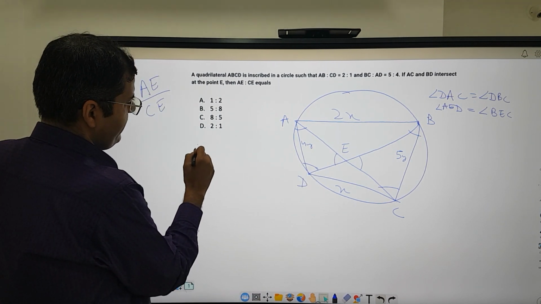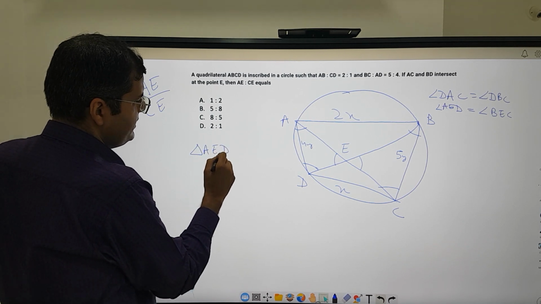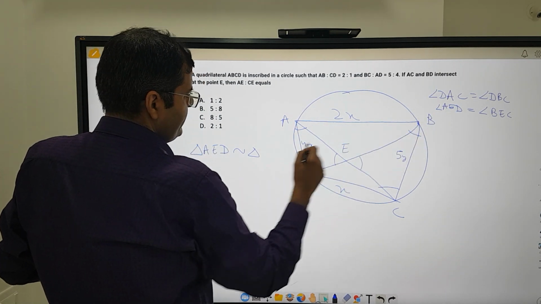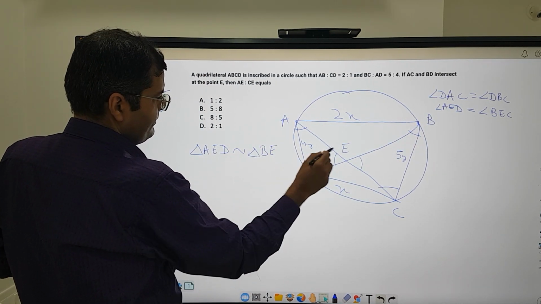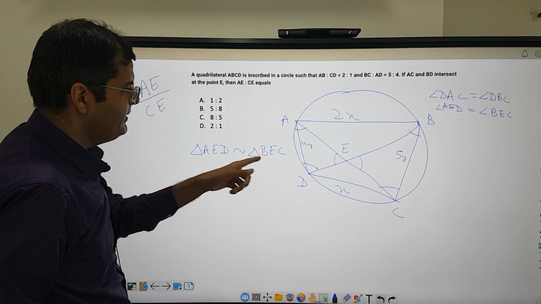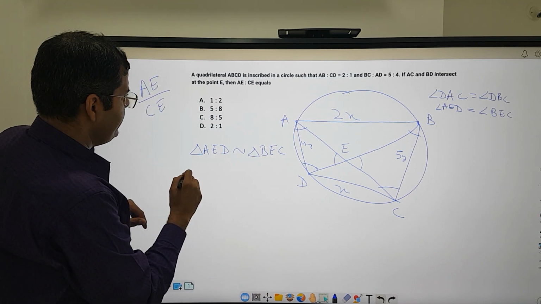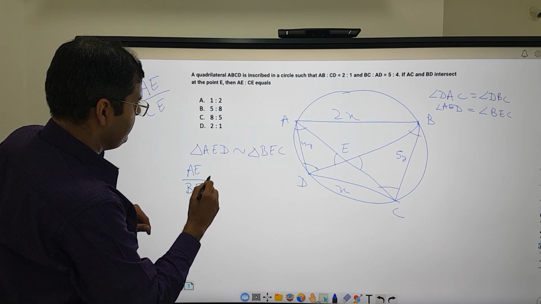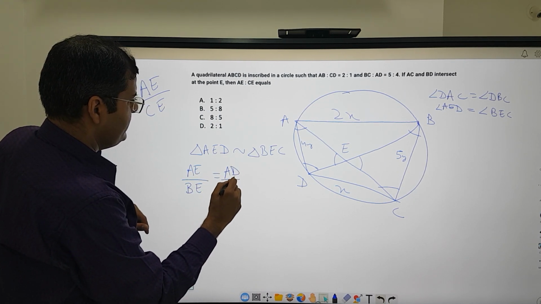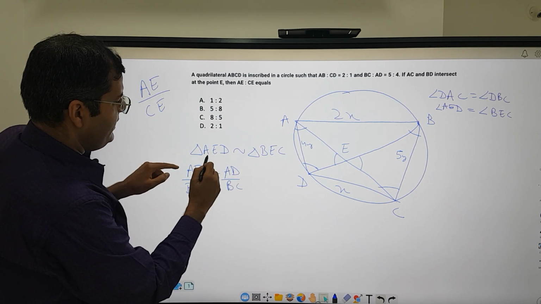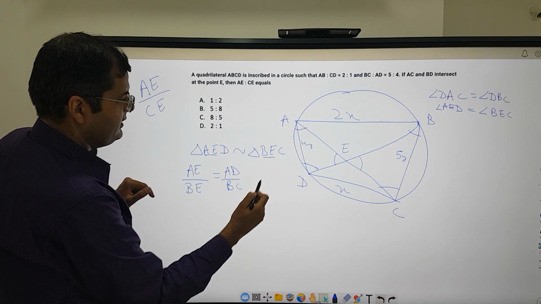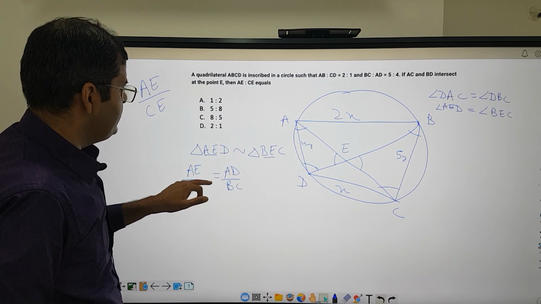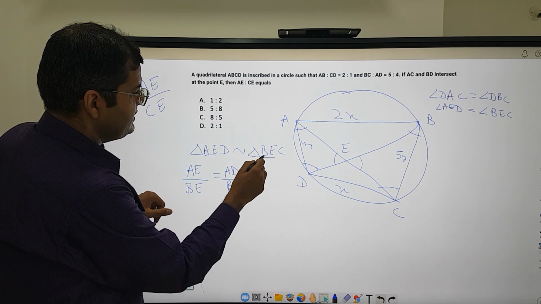So we can say triangle AED is similar to triangle BEC. Now angle A is same as this angle B, and angle E is same in both of them. So from this what we get is AE divided by BE, these are similar triangles, that will be equal to AD divided by BC. So AE, the side we have chosen here, and the same side first and second, B is chosen here. AD is the first and the last, so BC is the first and the last.